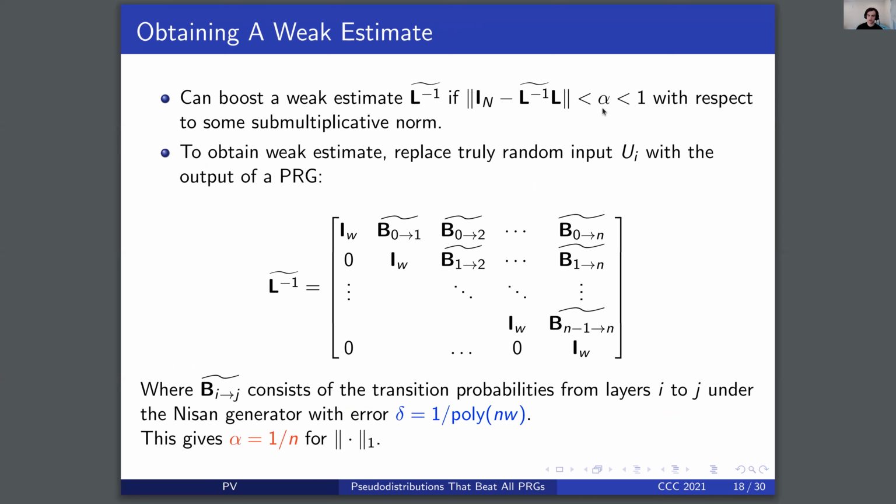To do so, we replace truly random input with the output of a PRG, where b i to j tilde consists of the transition probabilities from layer I to layer j under the Nisan generator with error delta 1 over poly nw. So formally, we had transition probabilities under the uniform distribution, and here we replace it with output of some PRG. And for this choice of base error parameter, we obtain that the norm is bounded by alpha, which is equal to 1 over n, for the norm being the standard L1 operator norm.